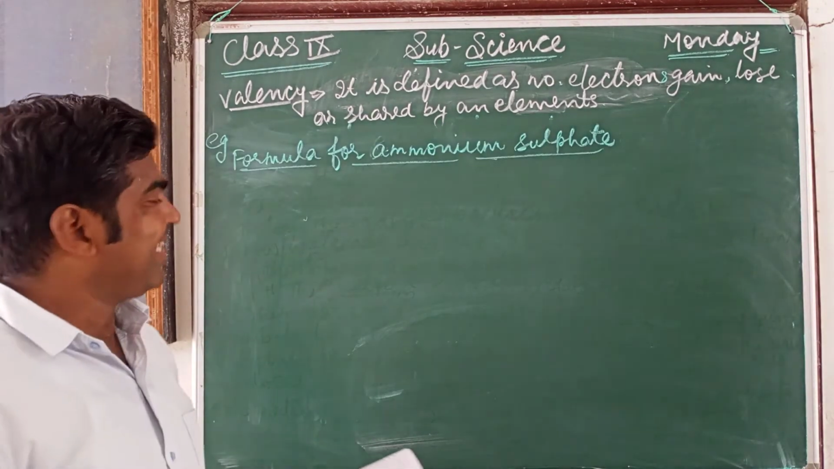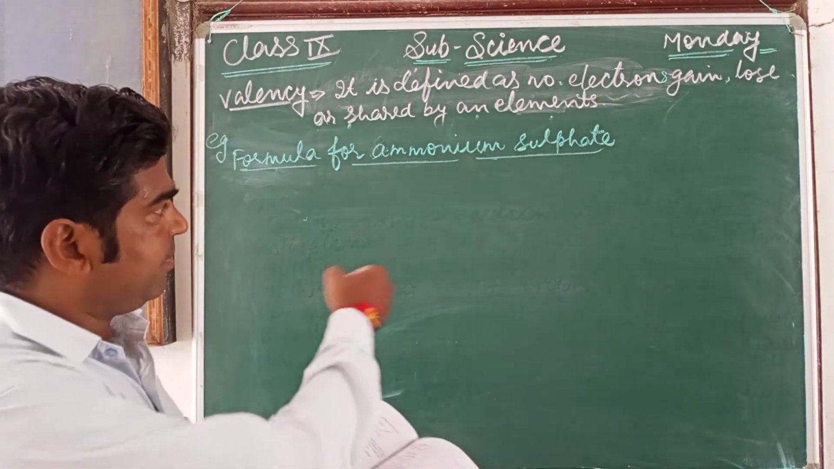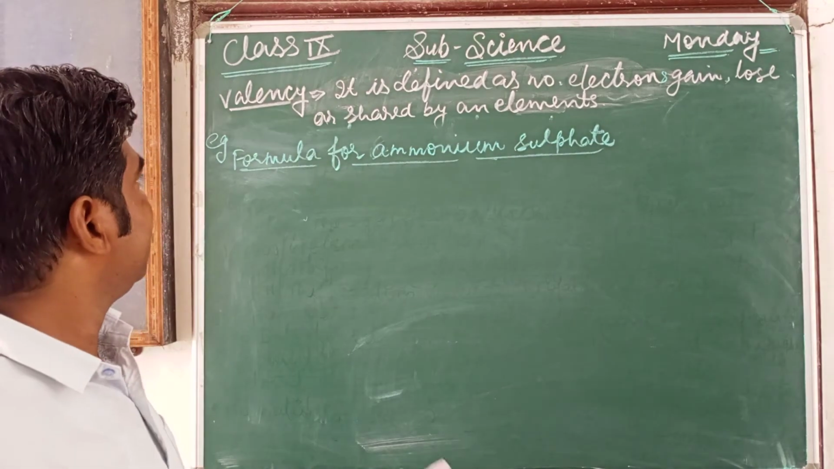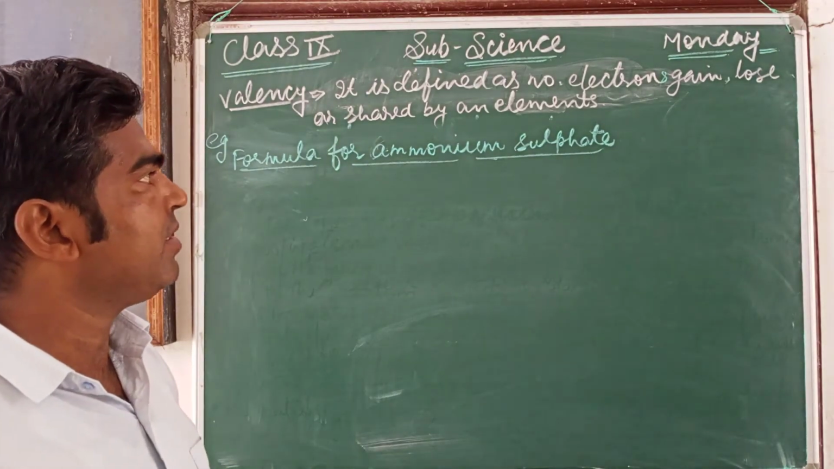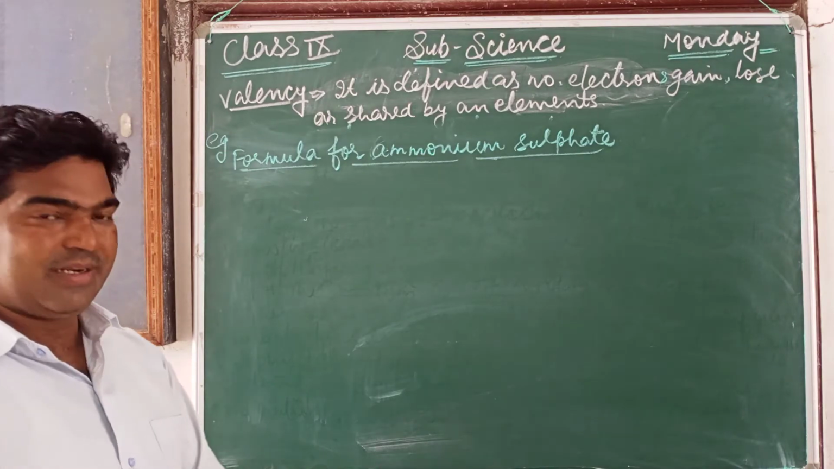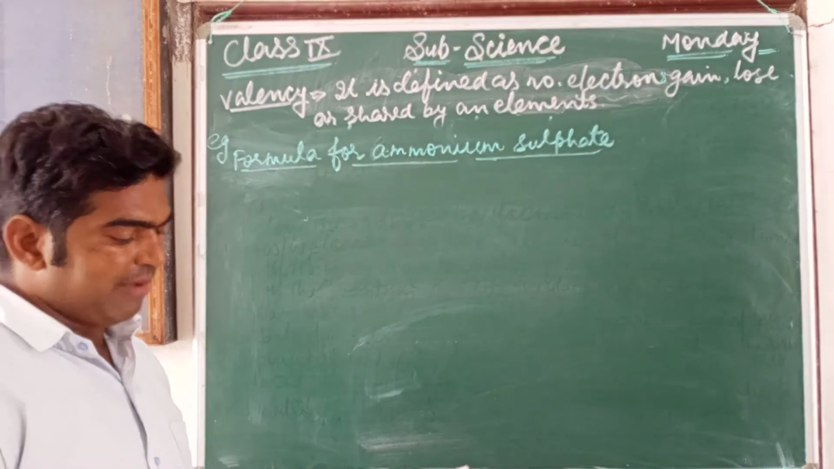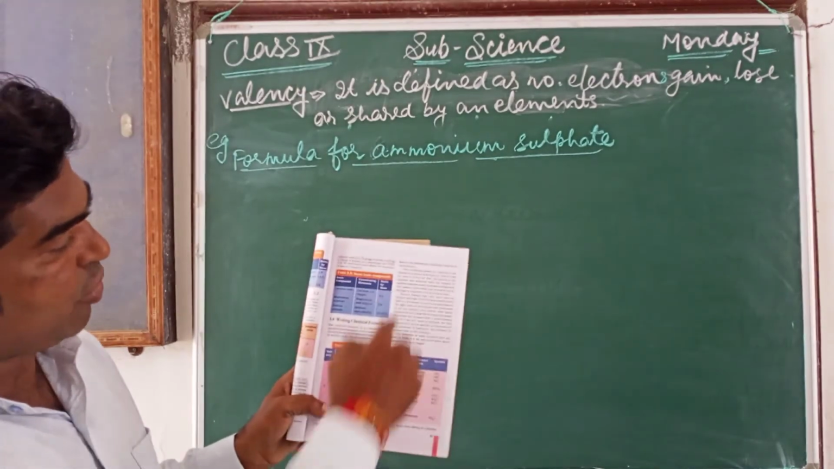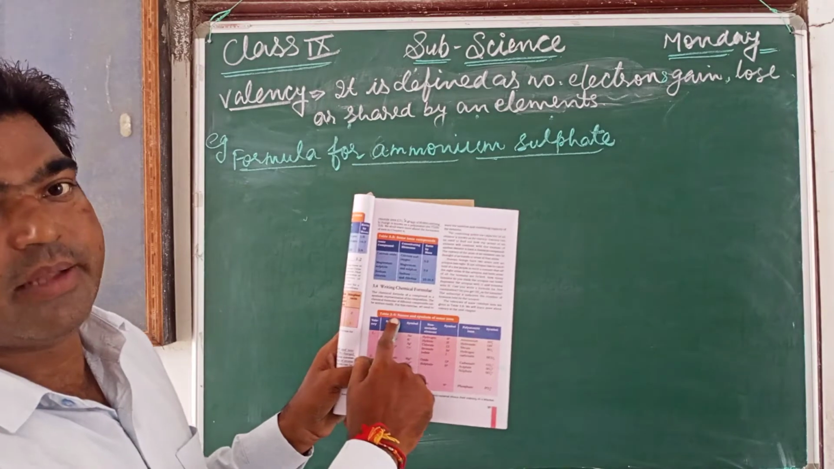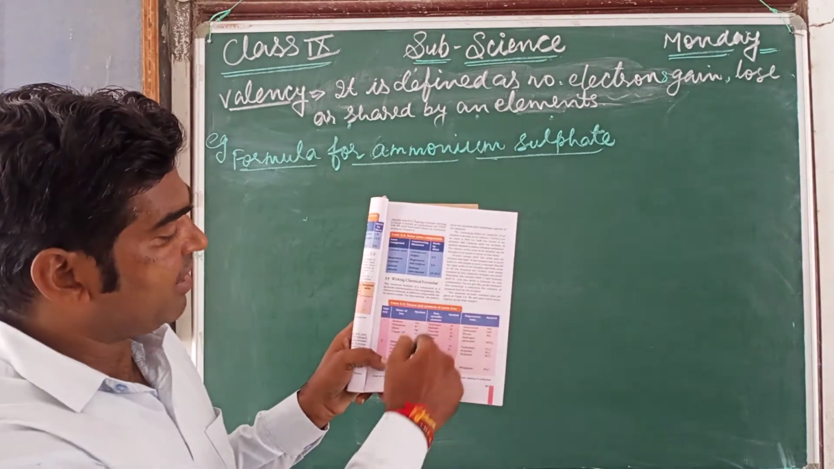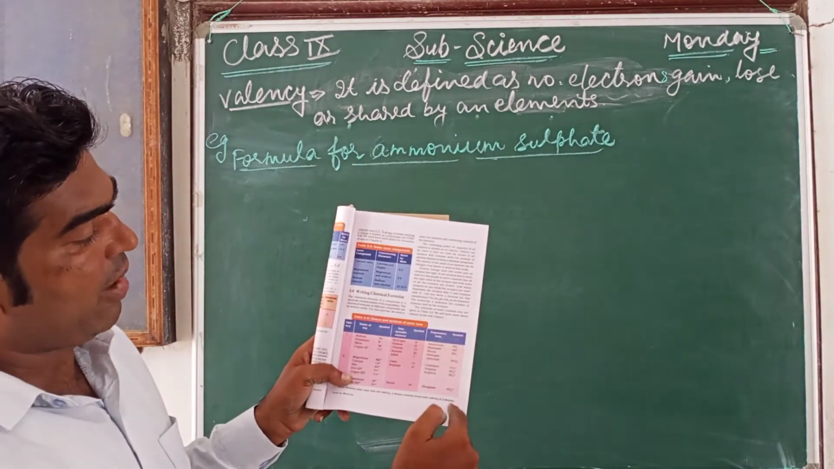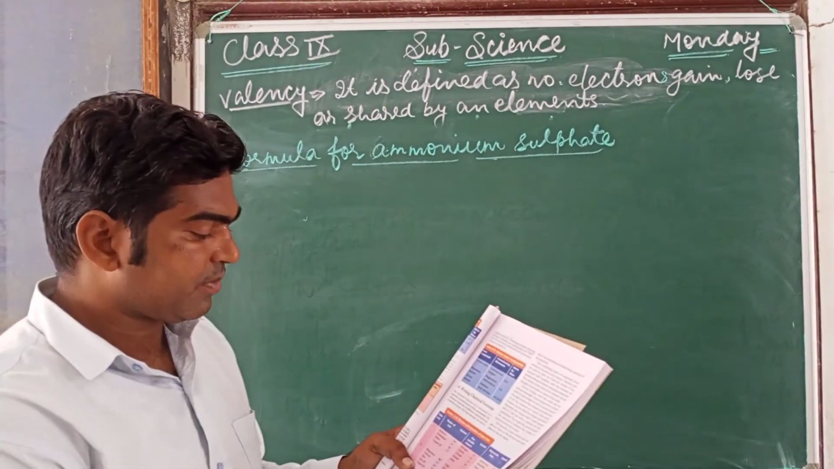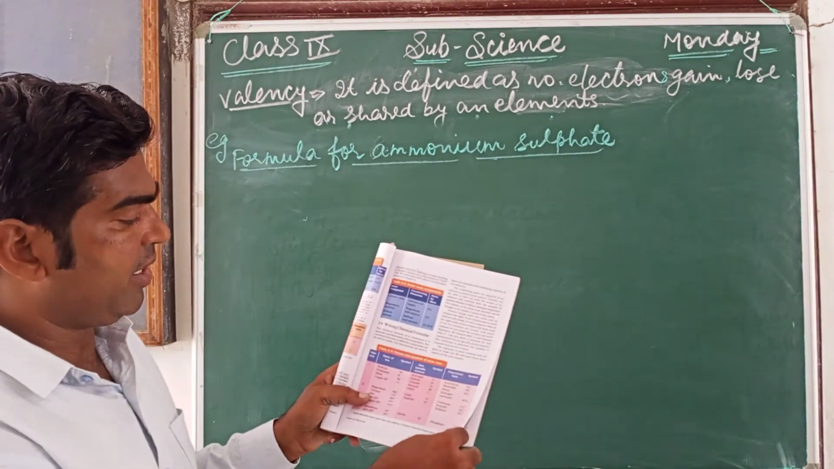To understand the last point given by me, that is some rules, we are going to write the chemical formula for ammonium sulfate. Now, before discussing this, you have to learn this table in your textbook. All these rules are given here. Table 3.6 is very important. Here the symbols of some ions are given. So just go through this table.